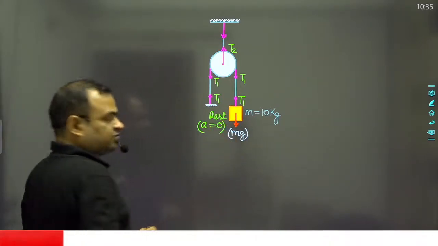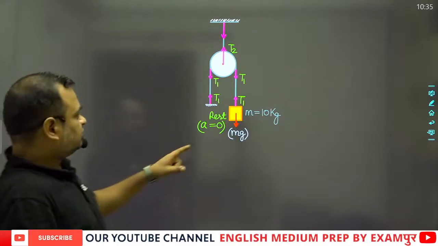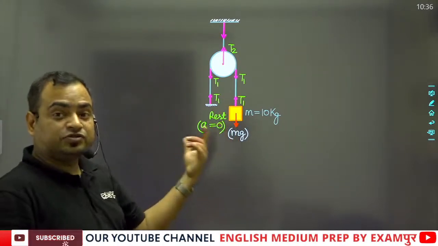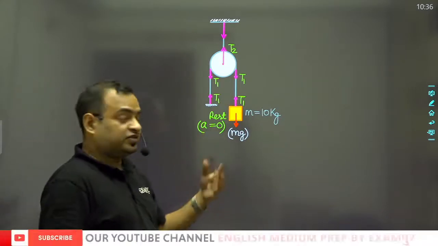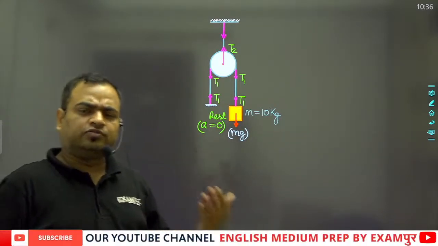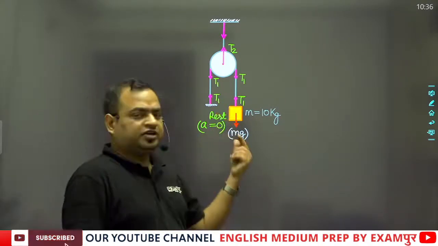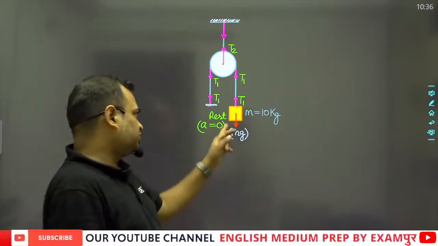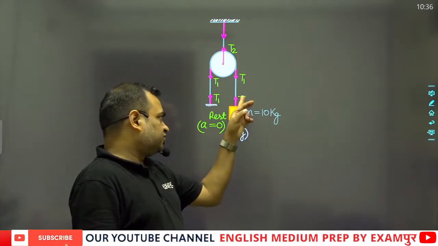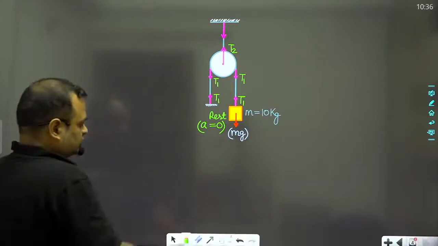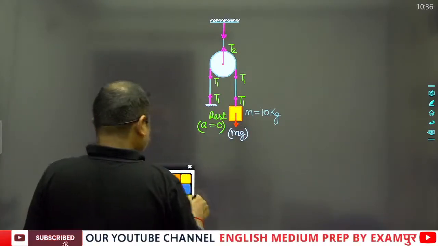If this body is not moving, it means all the forces are balancing each other, so that no net force has been applied on this body. That's why the tension T1 and the weight mg will be equal.